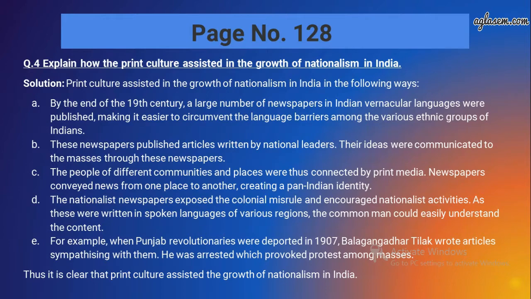B is, these newspapers published articles written by national leaders. Their ideas were communicated to the masses through their newspapers. C is, the people of different communities and places were thus connected by the print media. Newspapers conveyed news from one place to another and created a pan-Indian identity. D is, the nationalist newspapers exposed colonial misrule and encouraged nationalist activities. As these were written in the spoken language of various regions, the common man could easily understand the context.